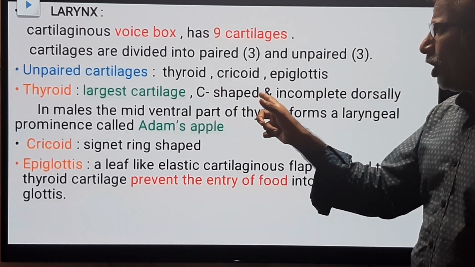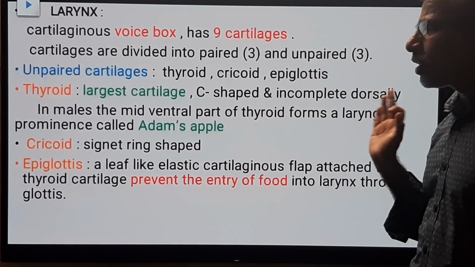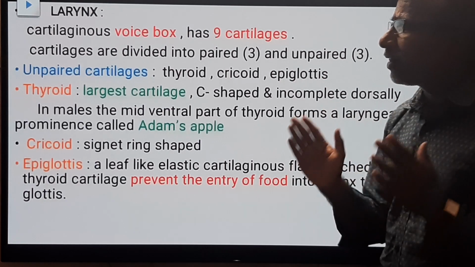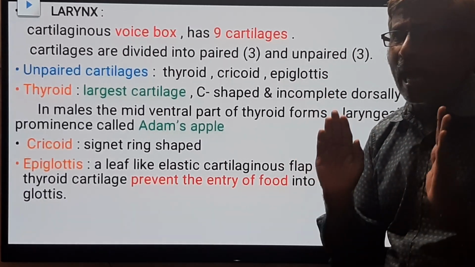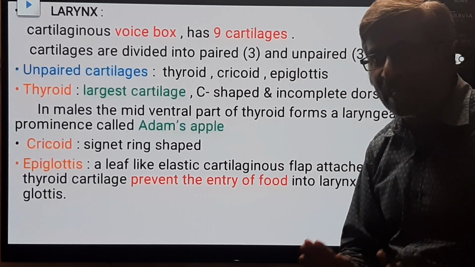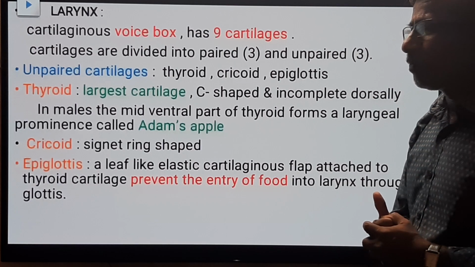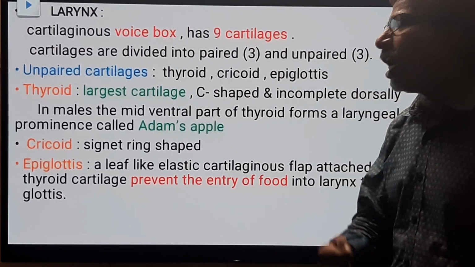This is a C-shaped cartilage, incomplete at the dorsal side. Why is this called the thyroid cartilage? Because the thyroid gland is attached to either side of the thyroid cartilage. That's why this is called the thyroid cartilage. This is present at the ventral side only. This is incomplete at the dorsal side.